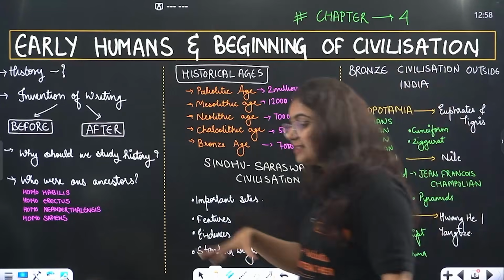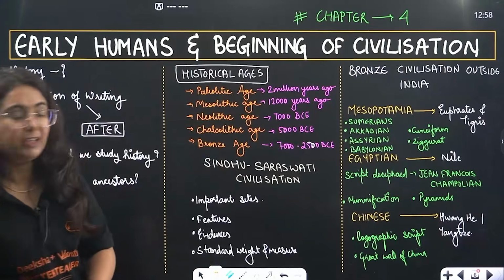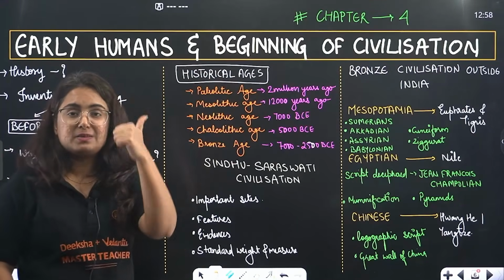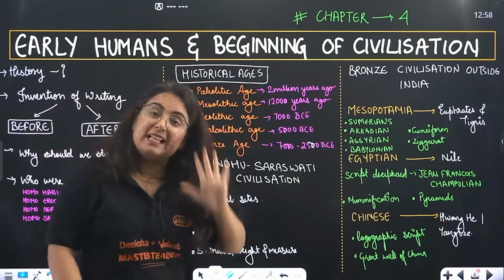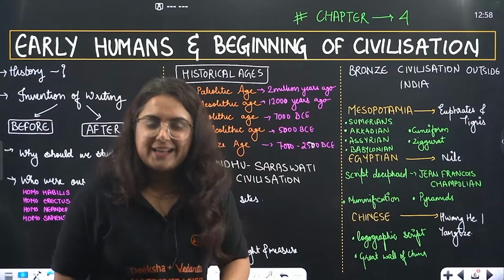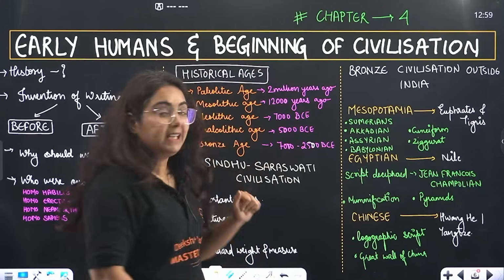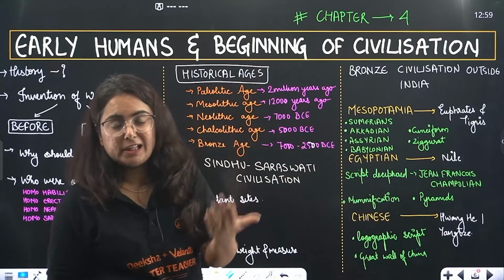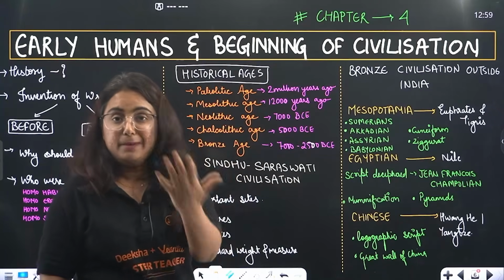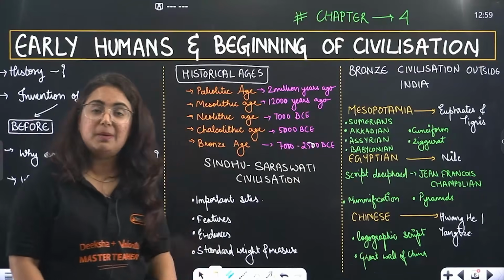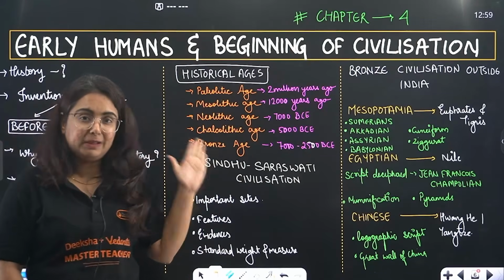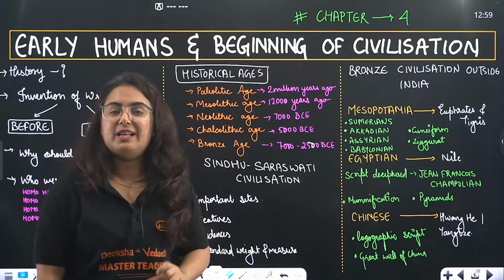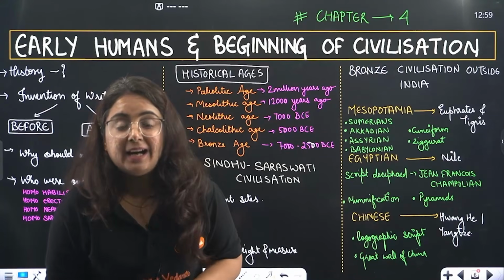Okay, there are certain features of these ages. When I talk about the Paleolithic Age, these were the humans who were hunter-gatherers majorly. But these are the humans who discovered fire accidentally. Mesolithic Age, these were the humans who, along with hunting and gathering, started animal husbandry, and tamed the animals too. And Neolithic, why? These were the people who learned farming. One of the earliest sites from where farming evidence has been found is Mehergarh.